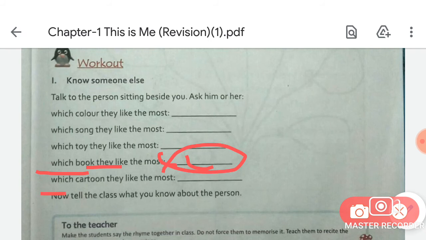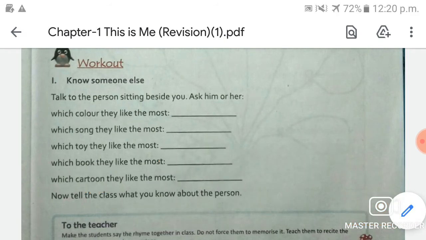And the next one is which cartoon they like the most. So here you have to write, for your friends or your sisters, whomever you are asking, their favorite cartoon name. Understand?